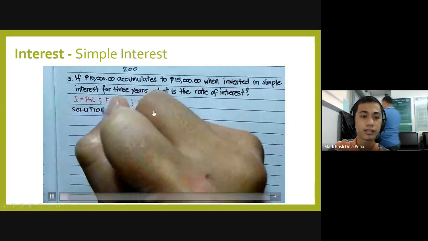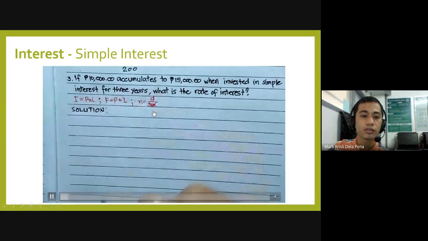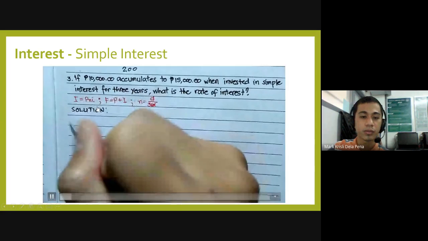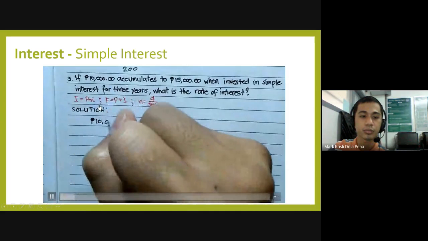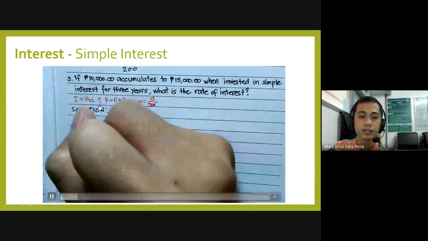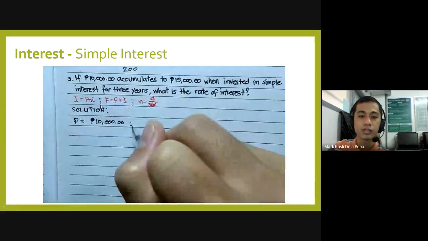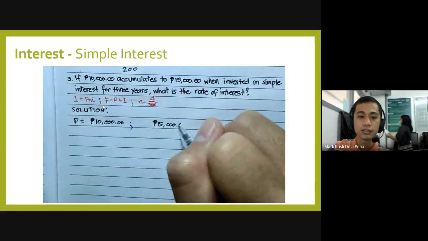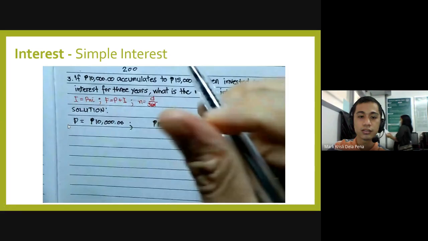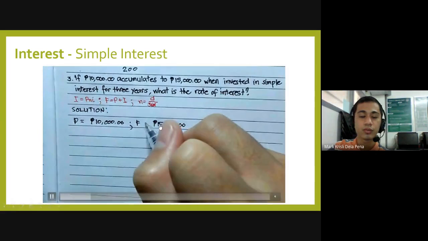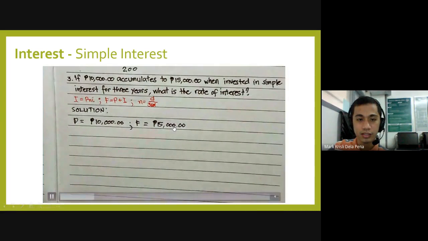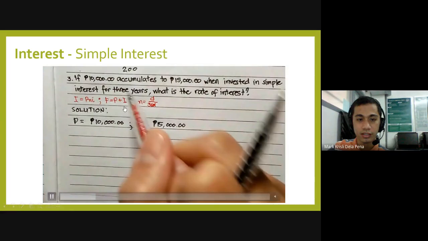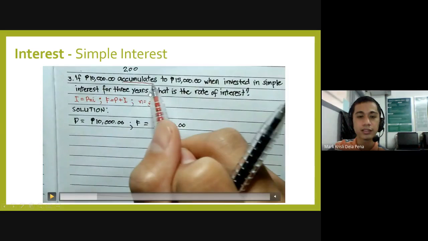We have P, our 10,000, which is the borrowed amount or the principal worth. Then we have another value, 15,000 pesos, and that is our F, or the future worth. It is invested for 3 years. Take note, 3 years. The exact dates are not stated.